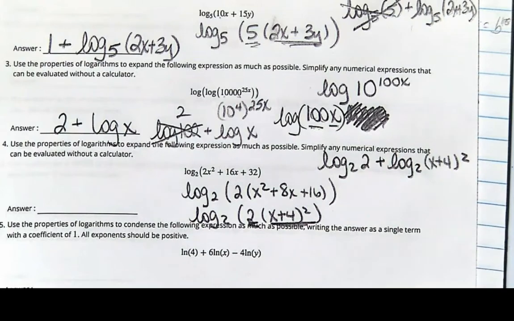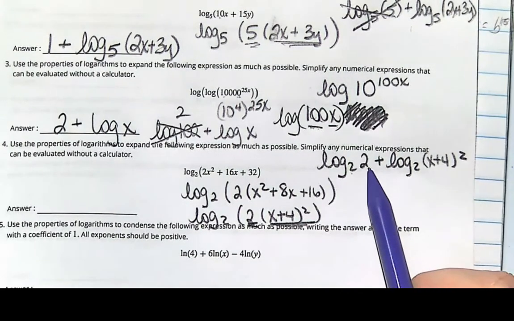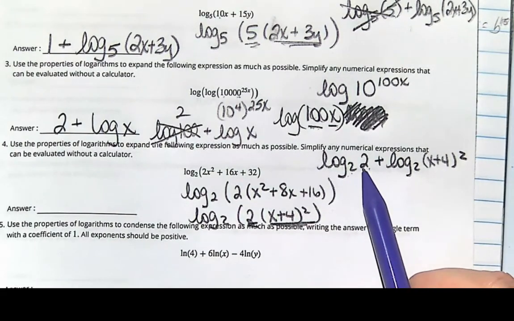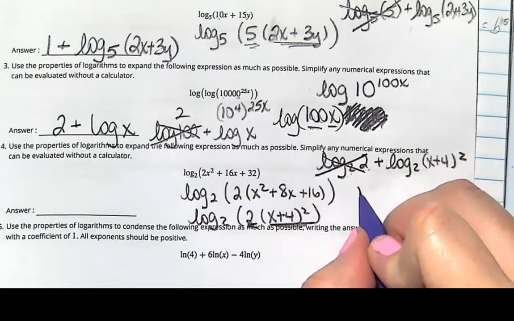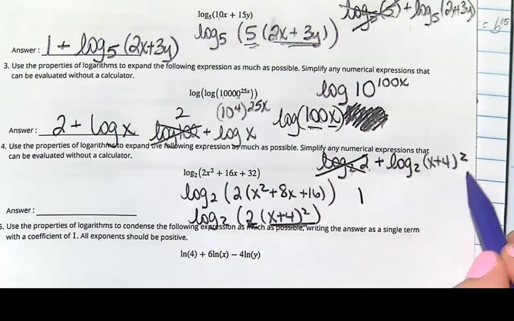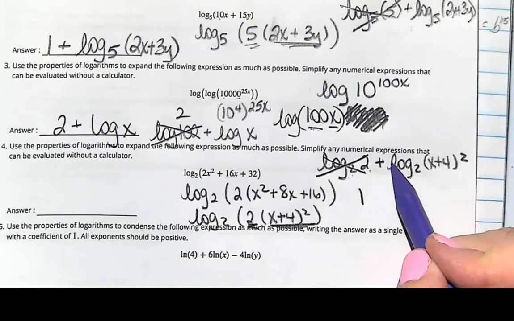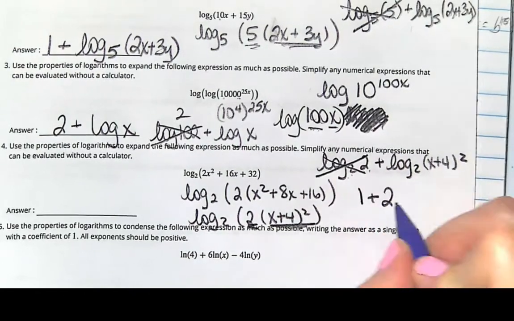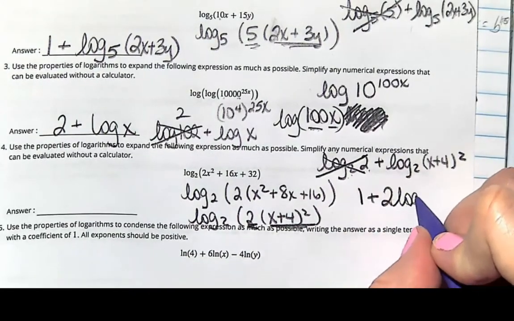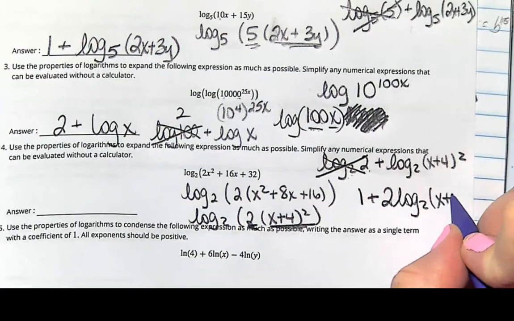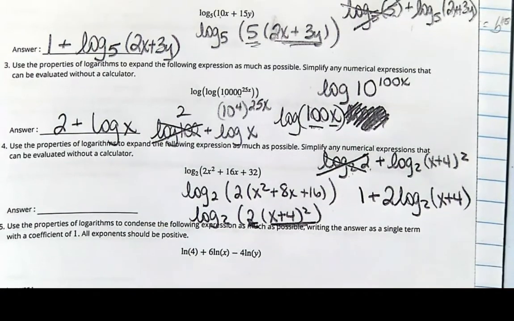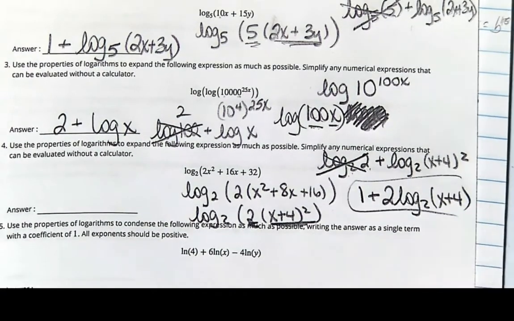And now to see if you can make it pretty. 2 raised to what power is 2? Your base and your argument match. This turns into a 1. And then what's the only thing? If I'm expanding, exponents are a no-no. So drop that exponent out front. So it is 1 plus 2 log base 2 of x plus 4. Okay? So that is your answer on that one.